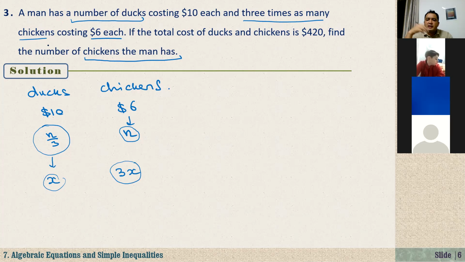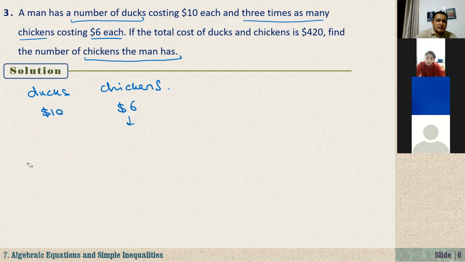What does it mean? He has chickens 3 times as many as his ducks. If he has 1 duck, it means that he has 3 chickens. If he has 5 ducks, then he has 15 chickens. So you will not get confused: if he has n ducks, then he must have 3n chickens.